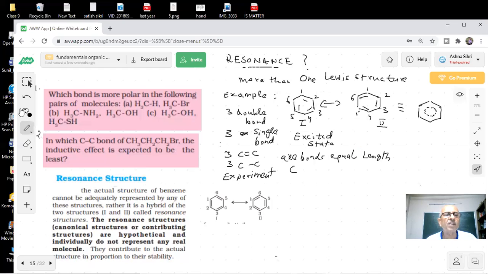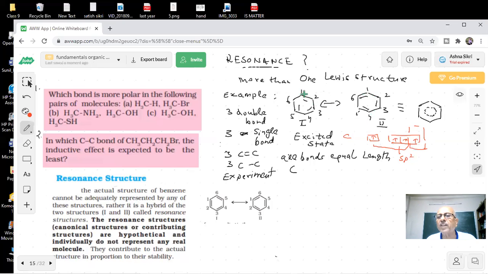Let me change the color of the pen. Okay. The excited state of carbons looks like this. Once you start looking into all these things, student, it helps us a lot. What is the hybridization of each carbon? Tell me, fast, 30 seconds. Sir, sp2. Okay, correct answer. One electron is left unused. Yes, sir, one electron on each carbon.